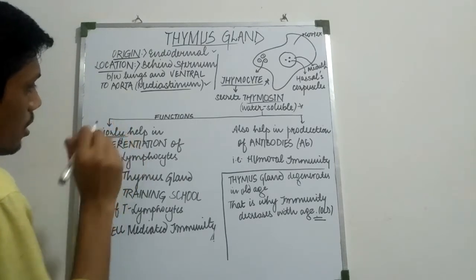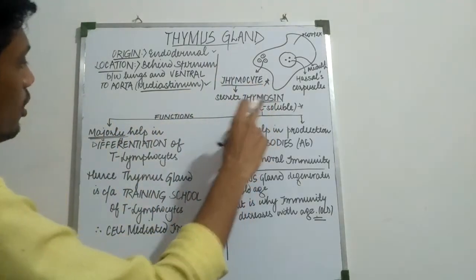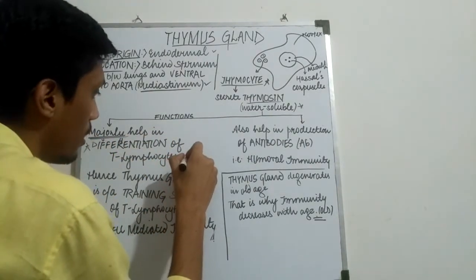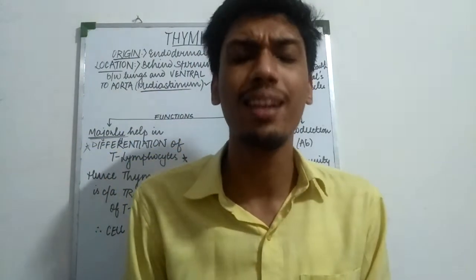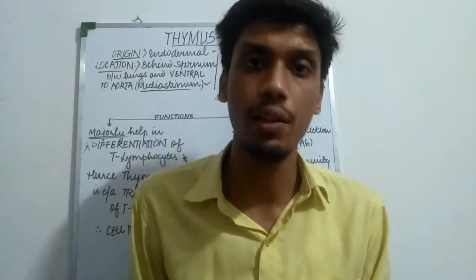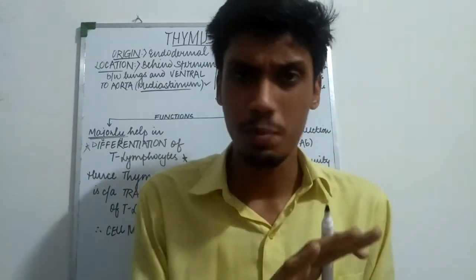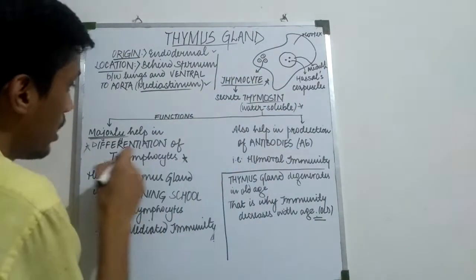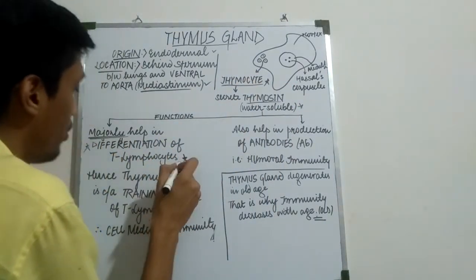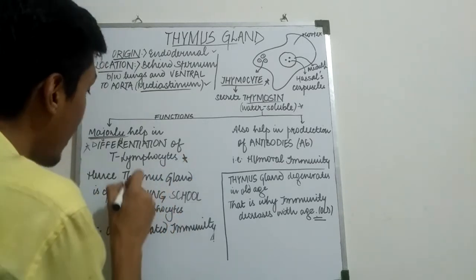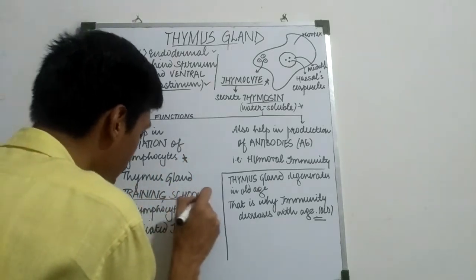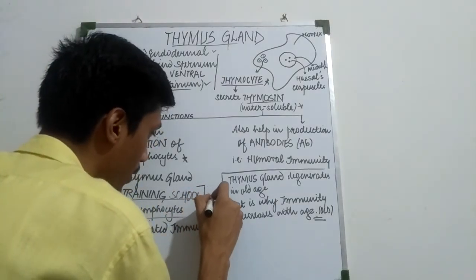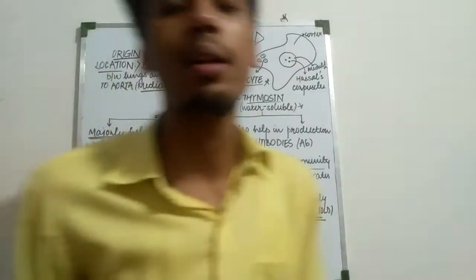So the major function of thymosin hormone is differentiation of T lymphocytes. Okay, you will learn what T lymphocytes are. They are the cells which help in immunity. T lymphocytes, B lymphocytes. But presently just know that this hormone helps in differentiation of T lymphocytes. And hence the thymus gland is called the training school of T lymphocytes. Why is it called the training school of T lymphocytes?